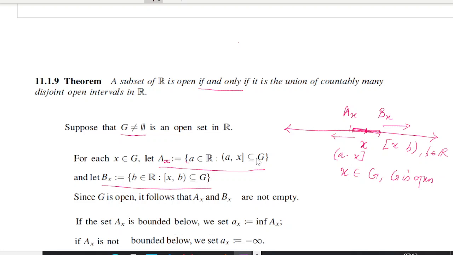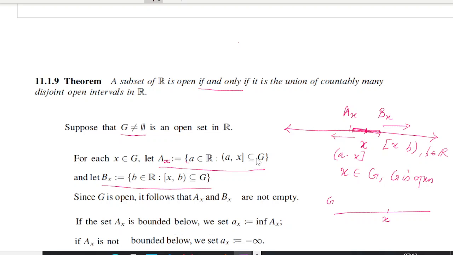Now we will say that since the set G is open, Ax and Bx are non-empty. What is the reason? Suppose this is my set G, and here I am taking my point x.